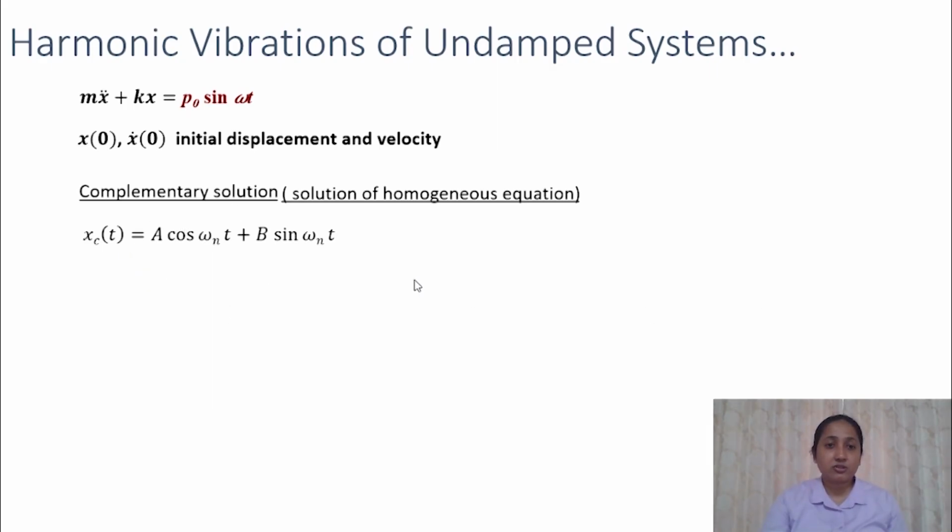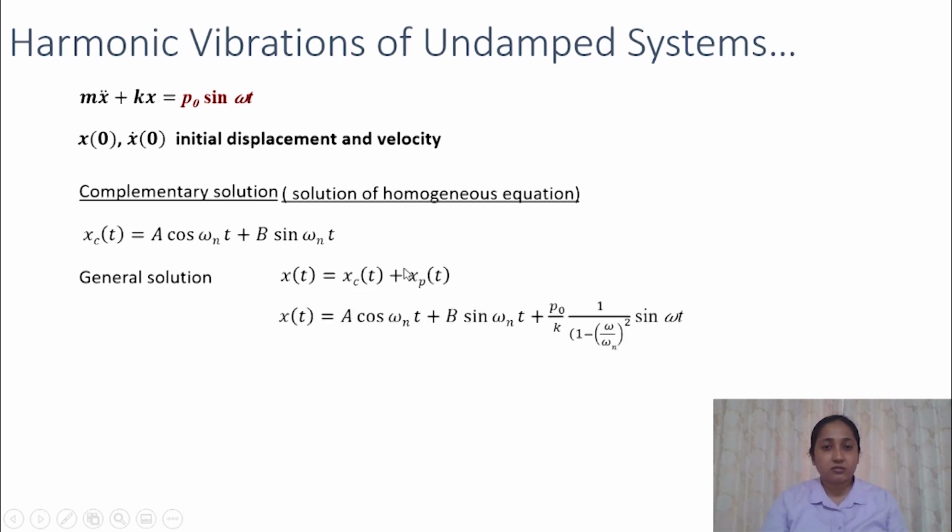So the solution of this differential equation can be written as the sum of the complementary solution and the particular solution. So we have A cos omega nt plus B sin omega nt plus the particular solution we have derived in the previous slide, P naught by K multiplied by 1 by 1 minus frequency ratio square sin omega t.